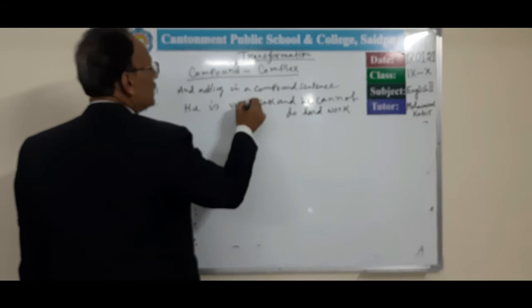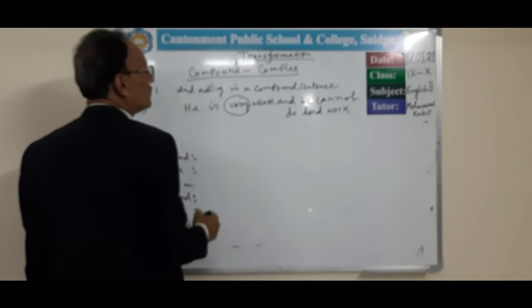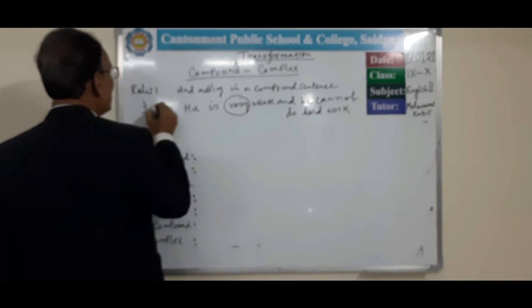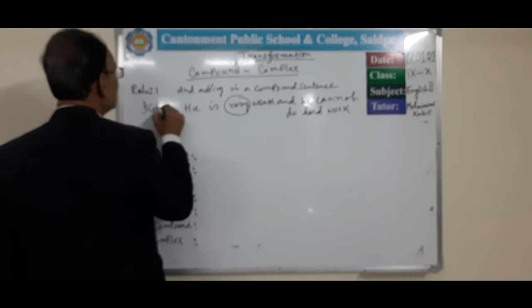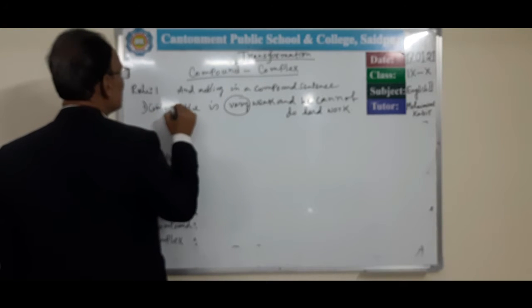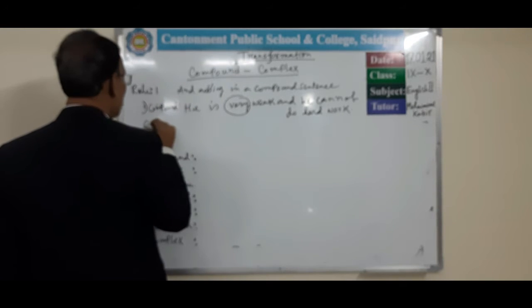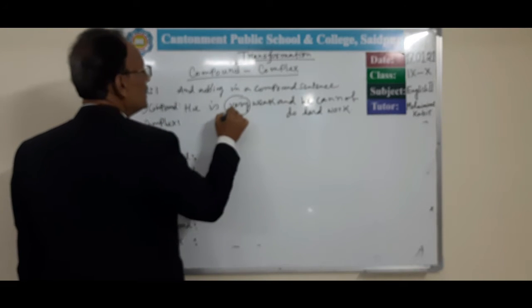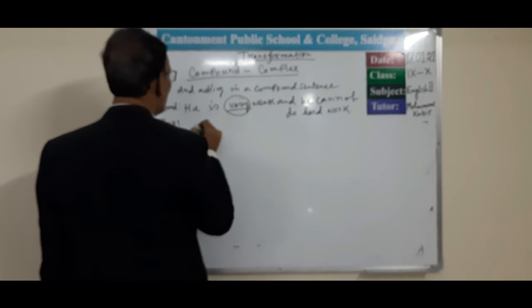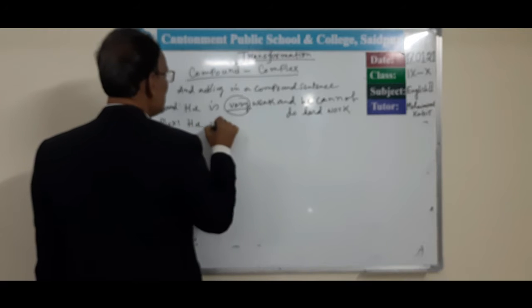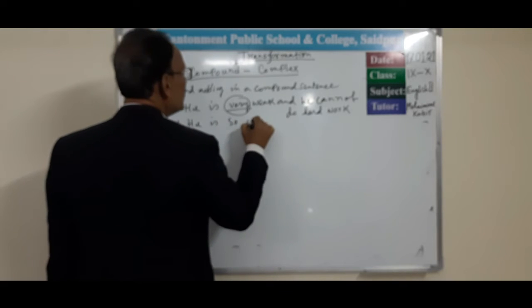So here we use very. Whenever you make it into complex form, instead of very we use so. He is so weak.